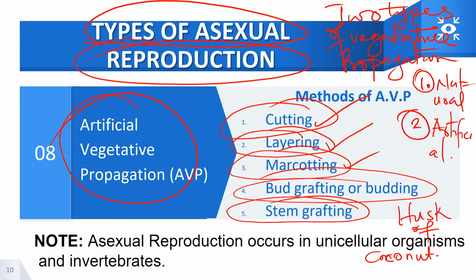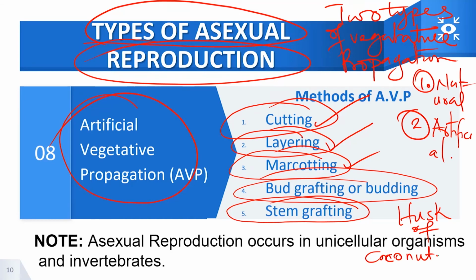Then we also have what we call bud grafting or budding. Also, a plant of similar species can be introduced into another plant by cutting the stem of a particular plant and introducing it into the body of another plant. Now, part of the stem can be removed, and then a section of the new plant can be cut off, and then that plant that is removed can be attached to it and tied around it.